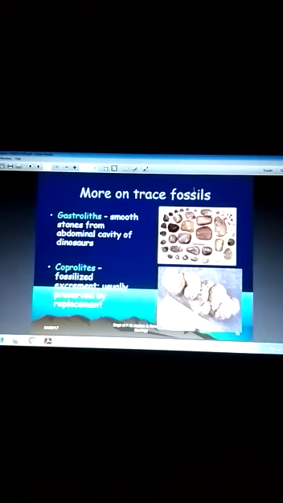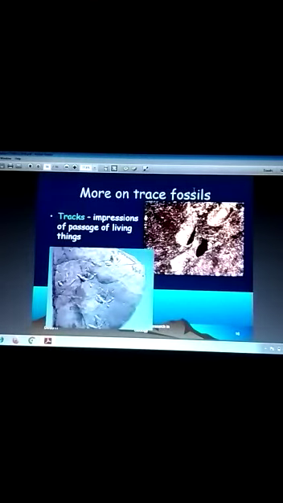Gastroliths, a smooth stone from the abdominal cavity of dinosaurs. Coproliths, fossilized excrement usually preserved by replacement. Tracks, the impression of passage of living things. This is more about the trace fossil.